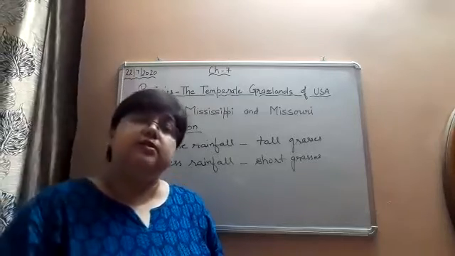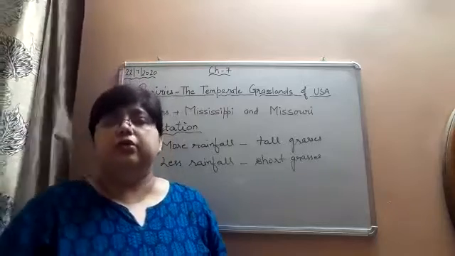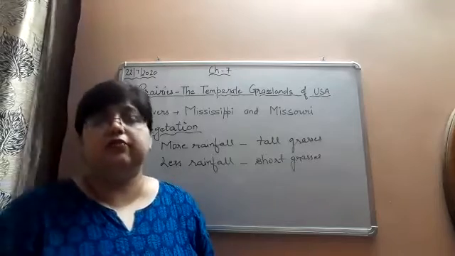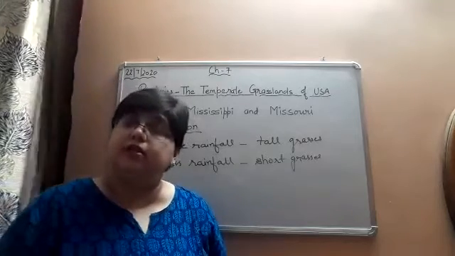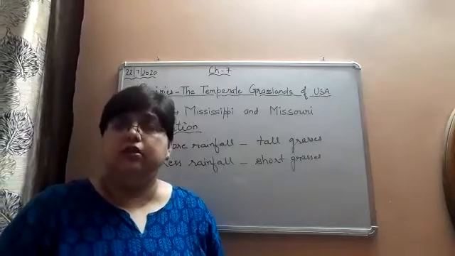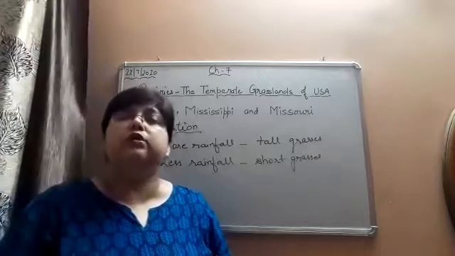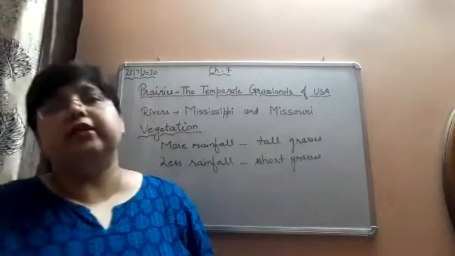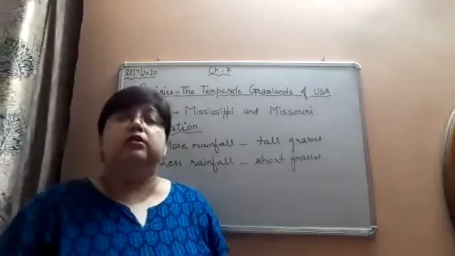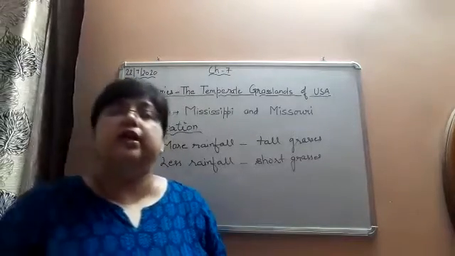So this is the vegetation. Now these grasslands are very few. Very few grasslands are left in the prairies region. Why? Because of overgrazing by animals. Overgrazing by animals has killed most of the tall grasses in the prairies region.